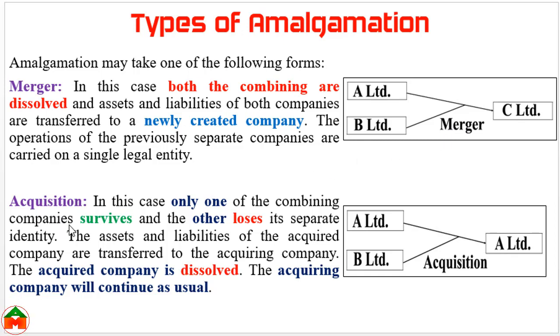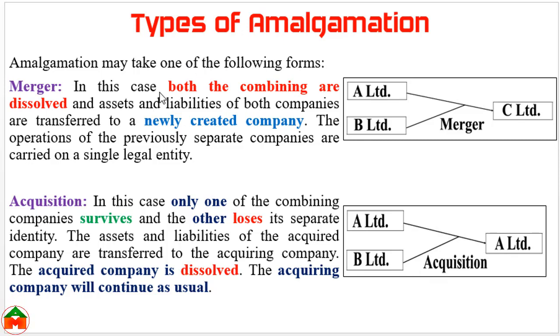On the other hand, acquisition is another kind of amalgamation. It means one company will survive and another company will liquidate. That means another company will be dissolved and the company which will be dissolved is called the acquired company. The company which will continue is called the acquiring company. From the diagram we can see A Limited and B Limited. If A Limited acquired the B Limited company, then it is called acquisition.